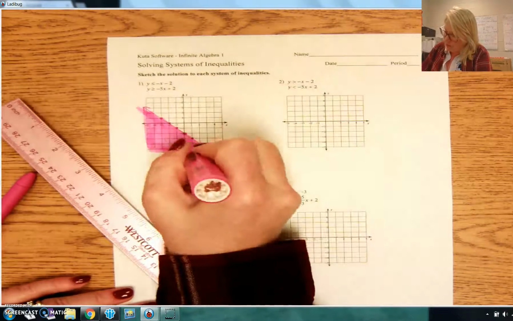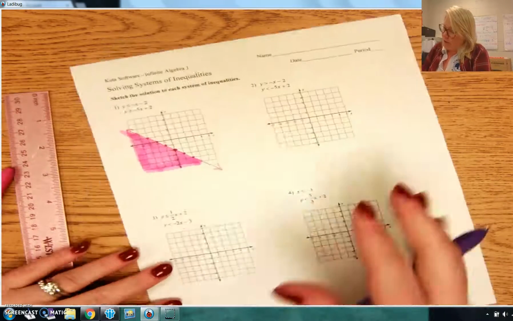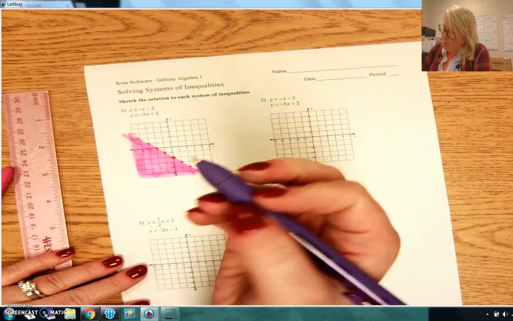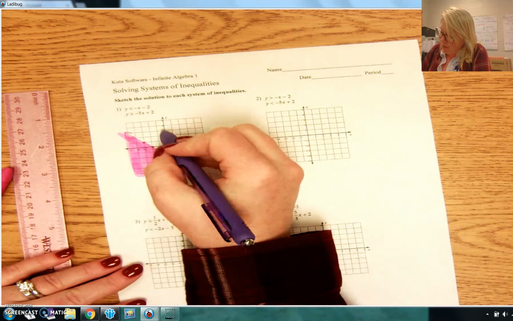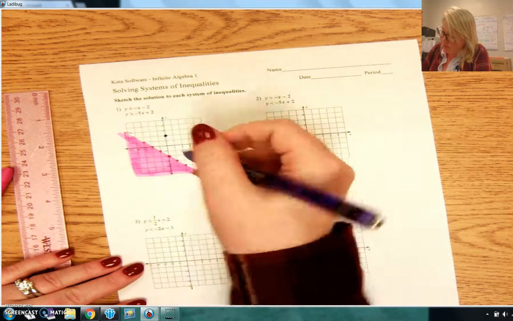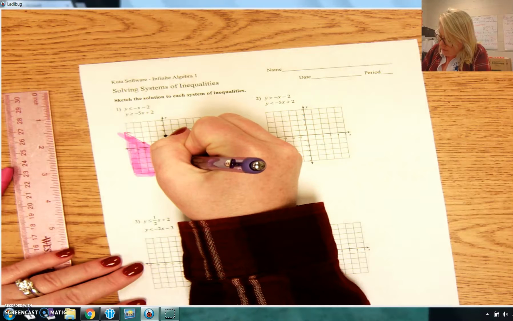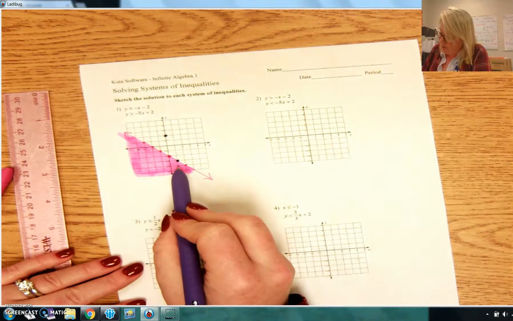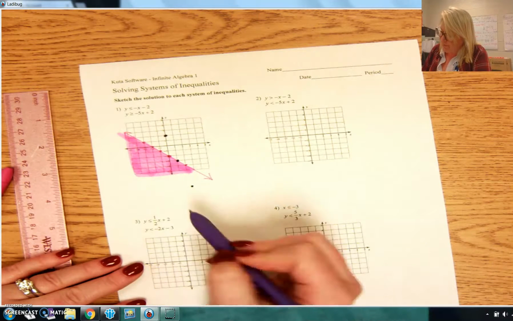Since it's a system, it has more than 1. So now I'm going to graph my other inequality. So y is greater than or equal to negative 5x plus 2. So my y-intercept is positive 2. My slope is negative 5 over 1. So it's also going to go in the negative direction, but I'm going to go down 5 over 1. See, they intersect right here. Okay, so I'm going to go down. I'm just going to make a guess, somewhere around there.